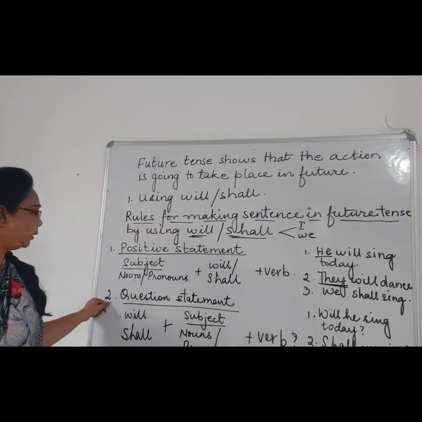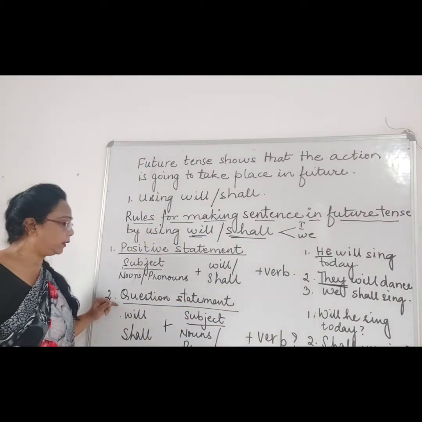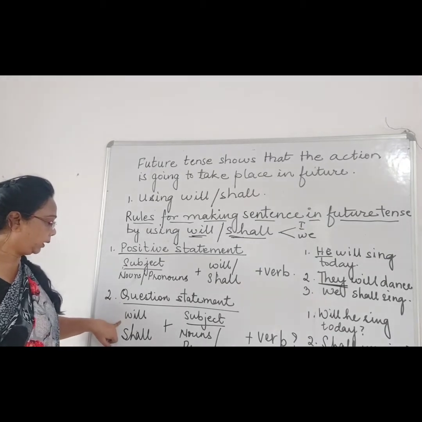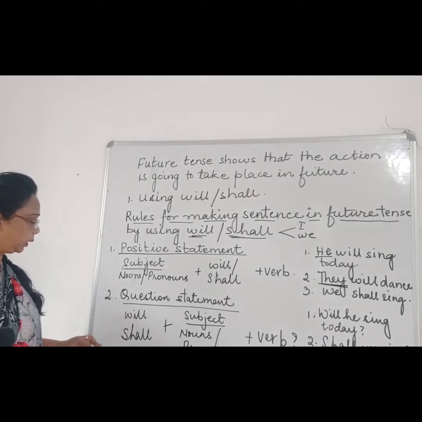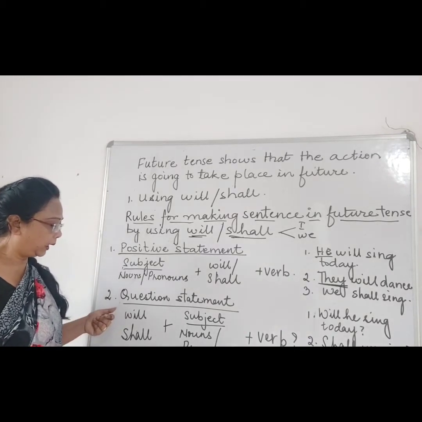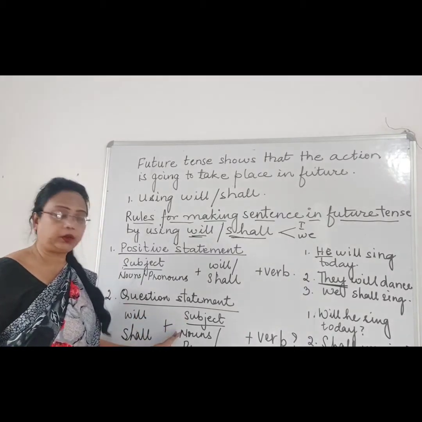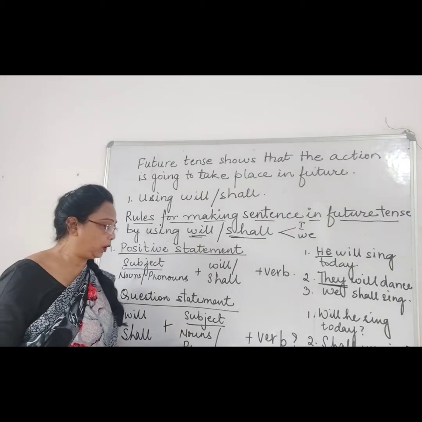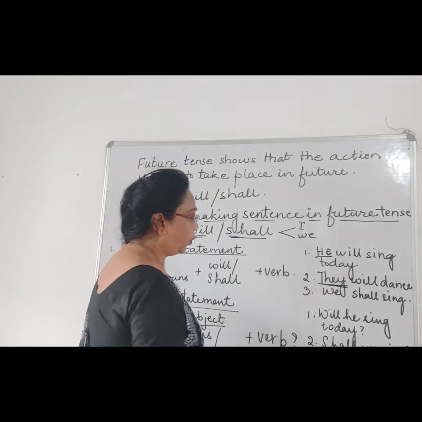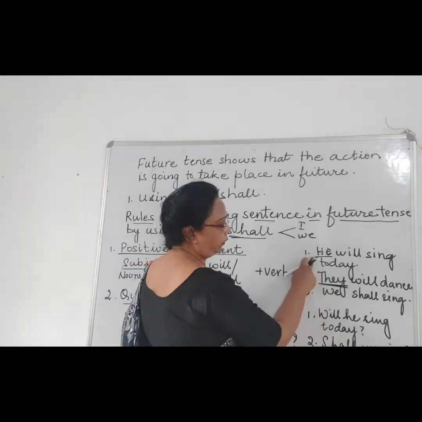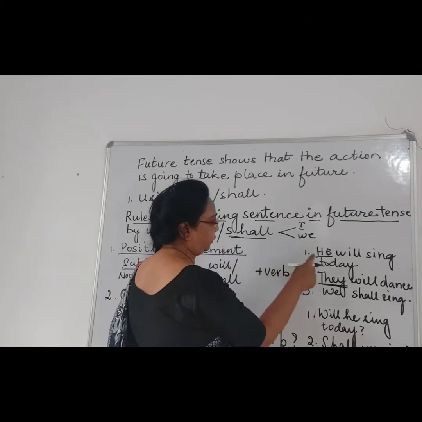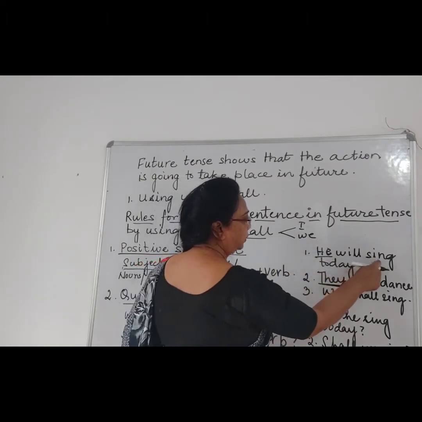Then we'll see when the sentence is in the question form. The verbs we'll use are will and shall, and then followed by the subject, whether it is a noun or pronoun, then the verb. The verb will not change. Over here, I have connected with the positive sentence, he will sing today.